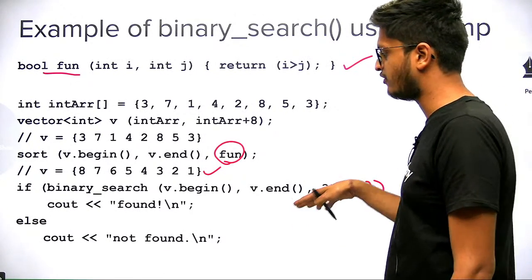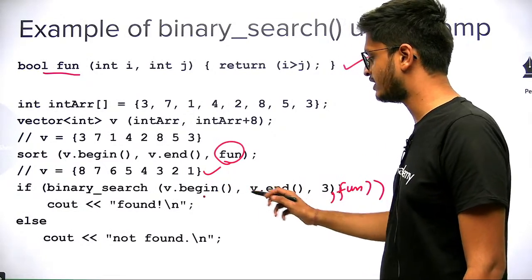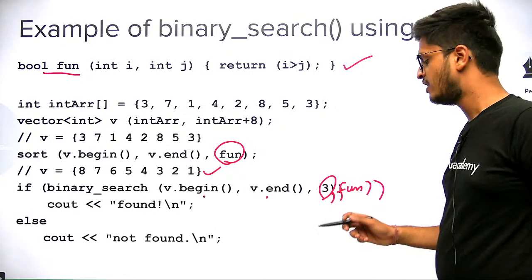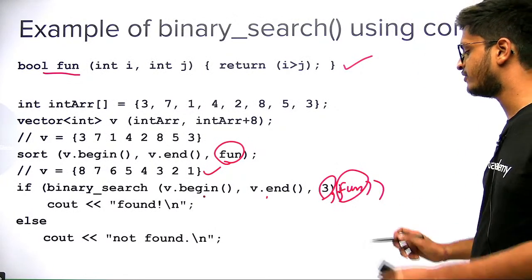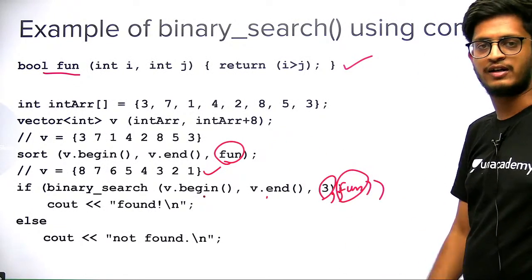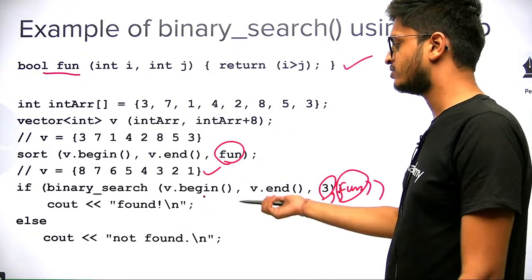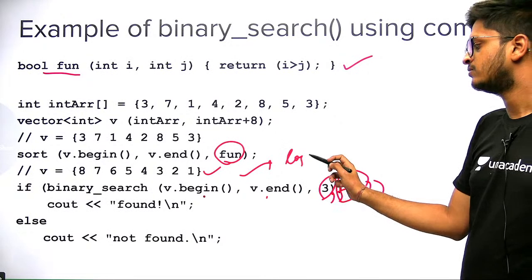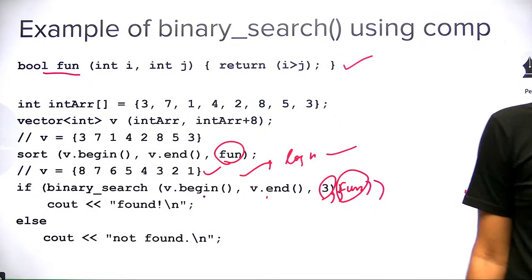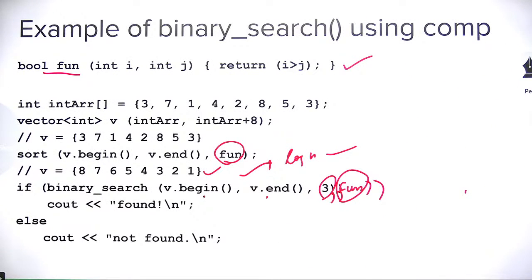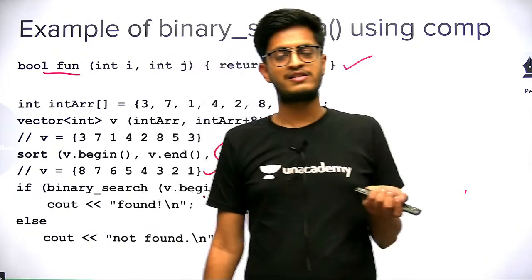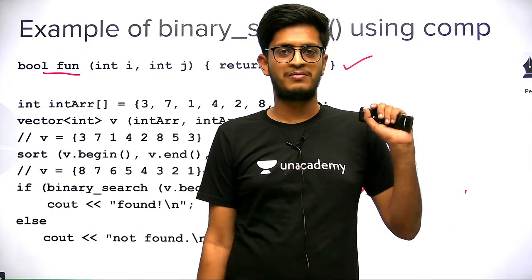You should have 4 arguments: v.begin, v.end, the range which you want to search. The third argument is the value which you want to search, and the fourth argument is the comparator function which was used for sorting. Cool. So here also, this will also take log n time. These functions will be very useful going forward. Binary search, sort, we will be using them very extensively.